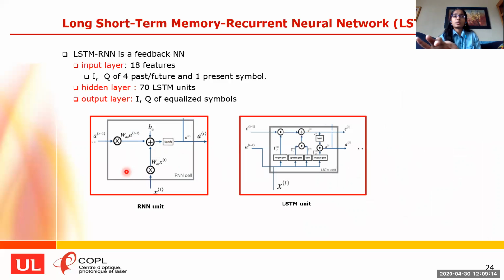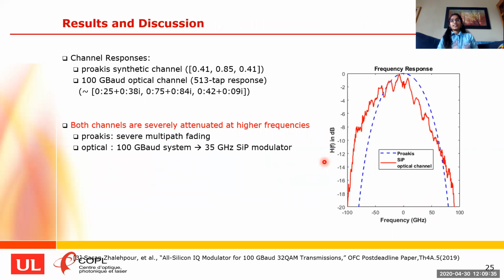The simple difference between LSTM and an RNN cell is that the LSTM cell has forget, update, and output gates that allow it to remember and forget the information from the past, giving it the complexity to capture the long-term dependencies much better. So let's move on to our results and discussion section.